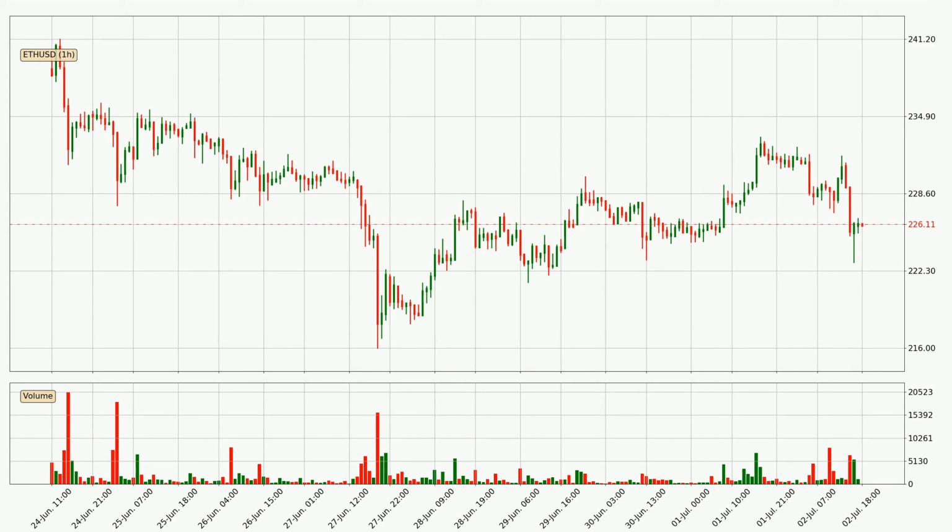Looking at the Ethereum hourly time frame, the price moved down around 2.5% in the last 24 hours, with a current price of 226. The volume was actually high, showing that this move was strong and the sellers are taking over.